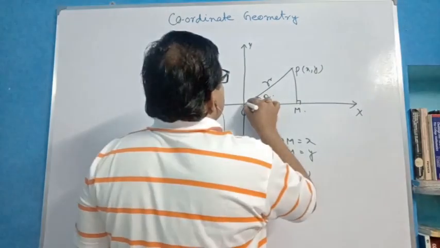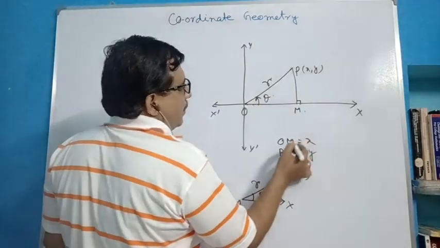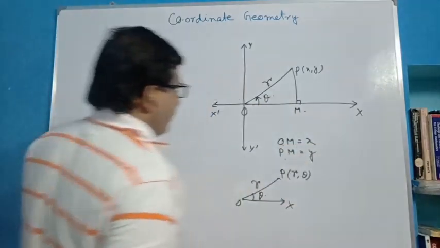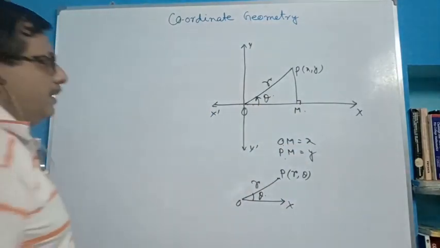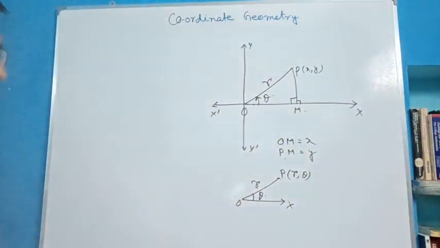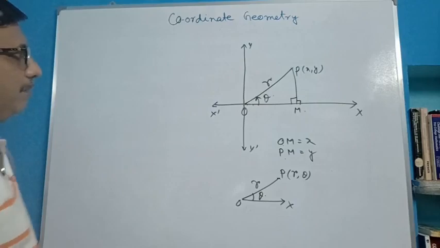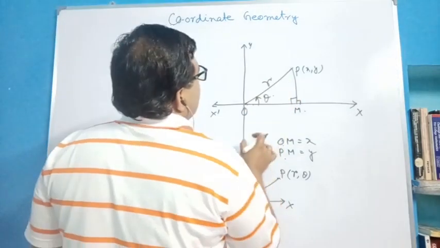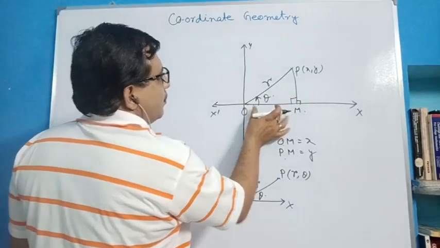So this distance is r, OM is equal to x, PM is equal to y. So it is a right angle triangle. Now what about the relation between x, y and r and theta? Very simple. OP is equal to r, OM is equal to x.